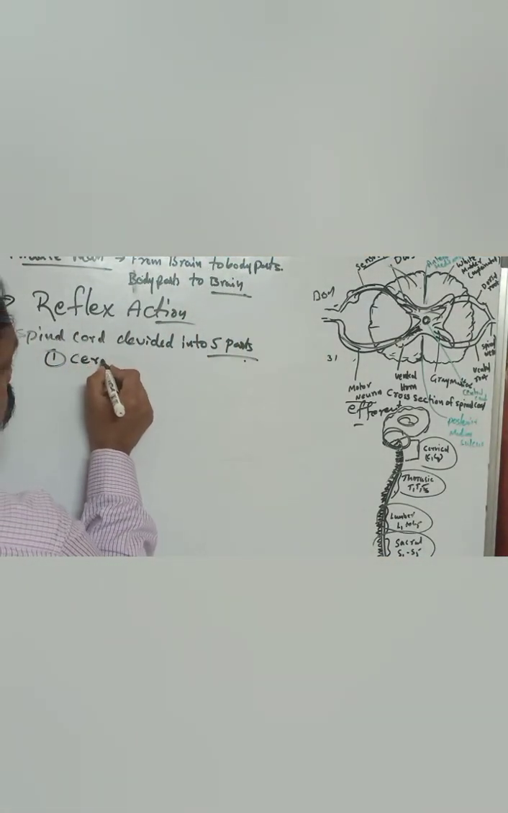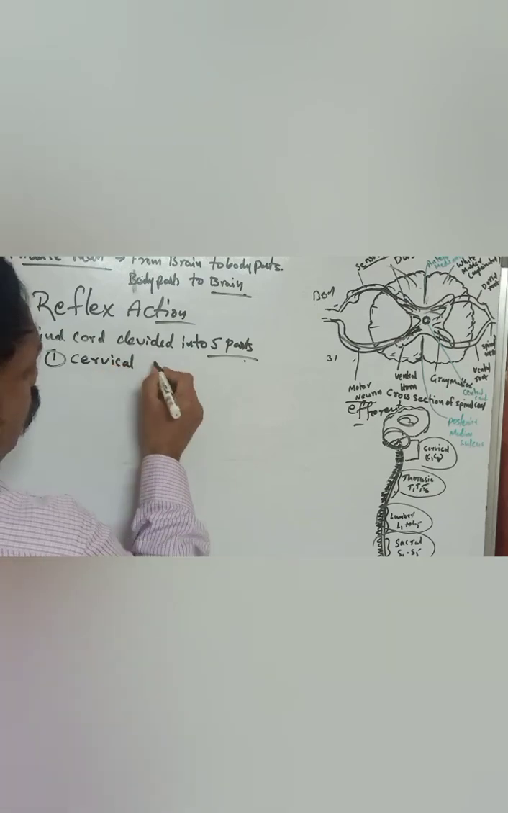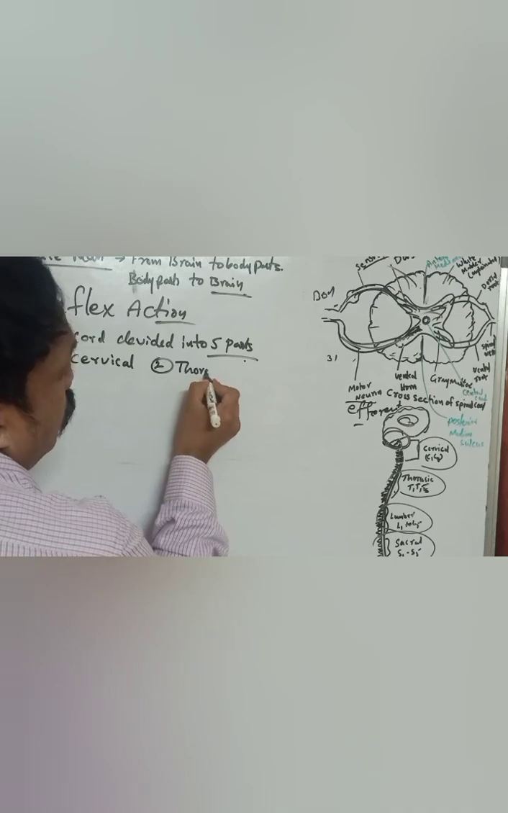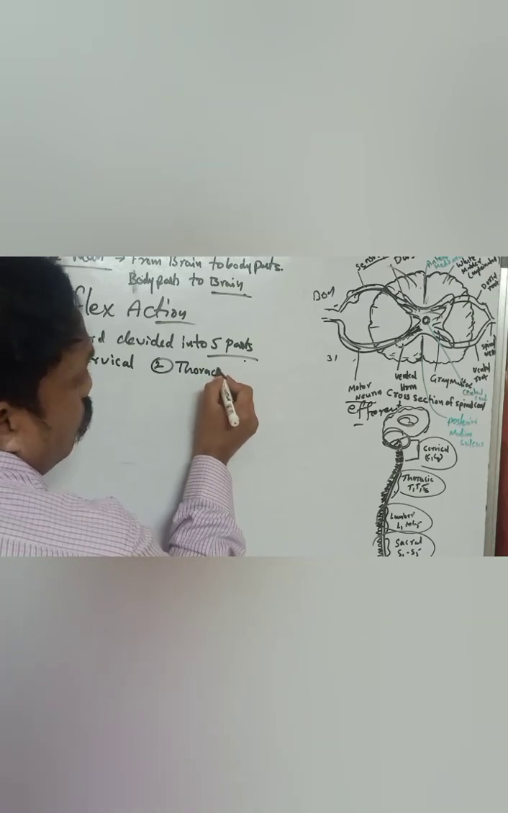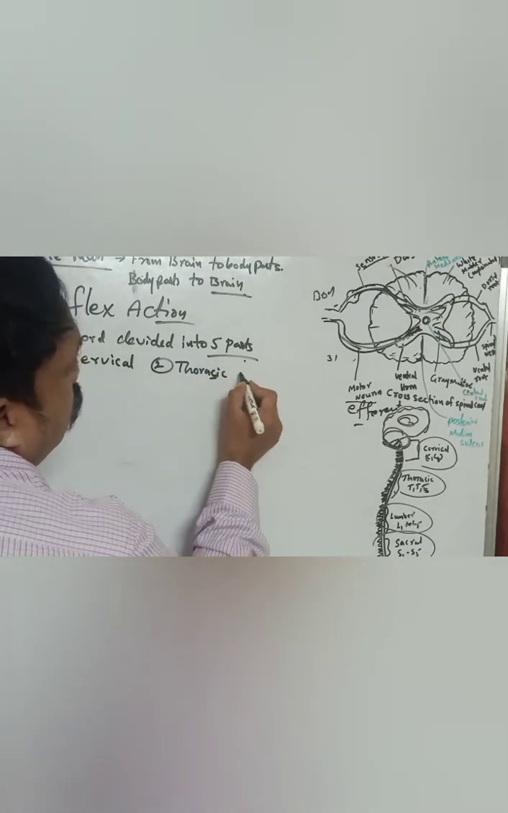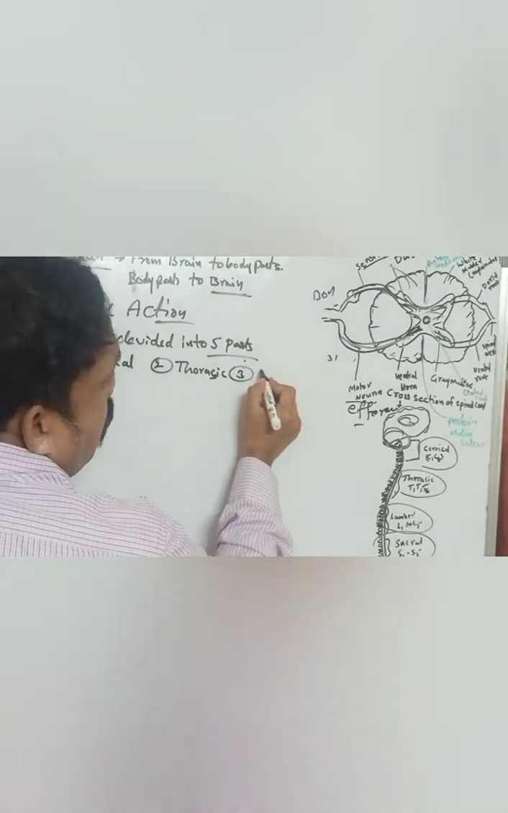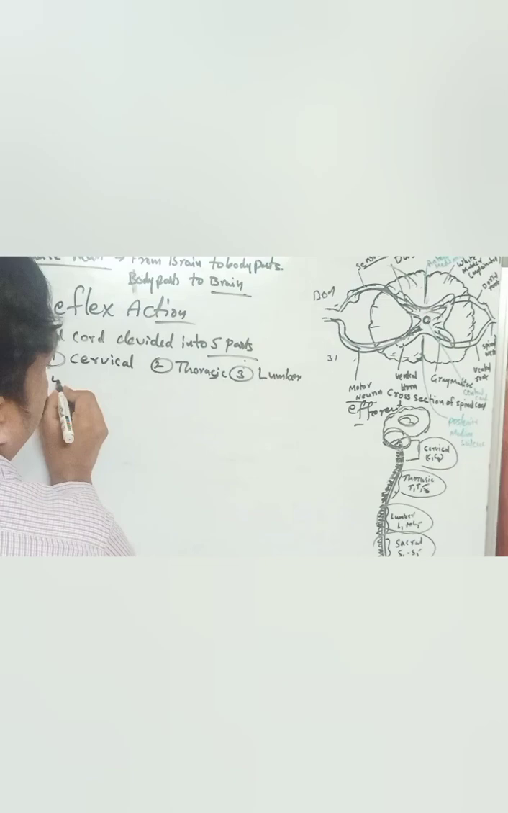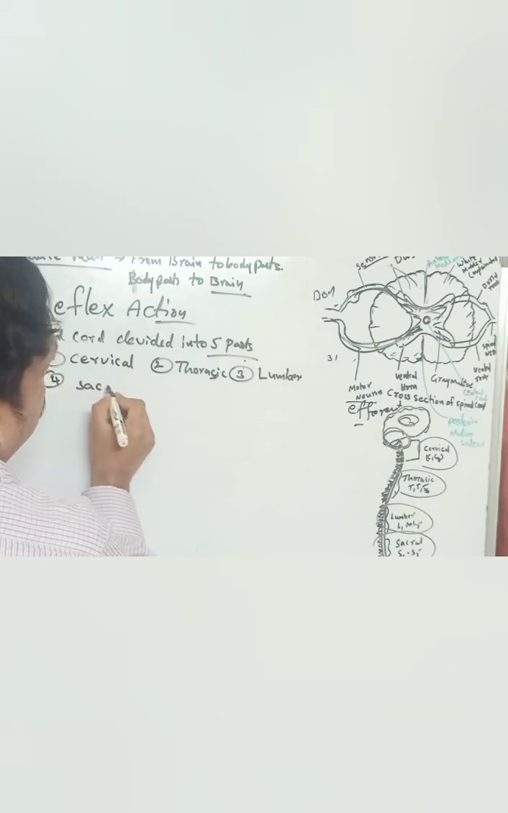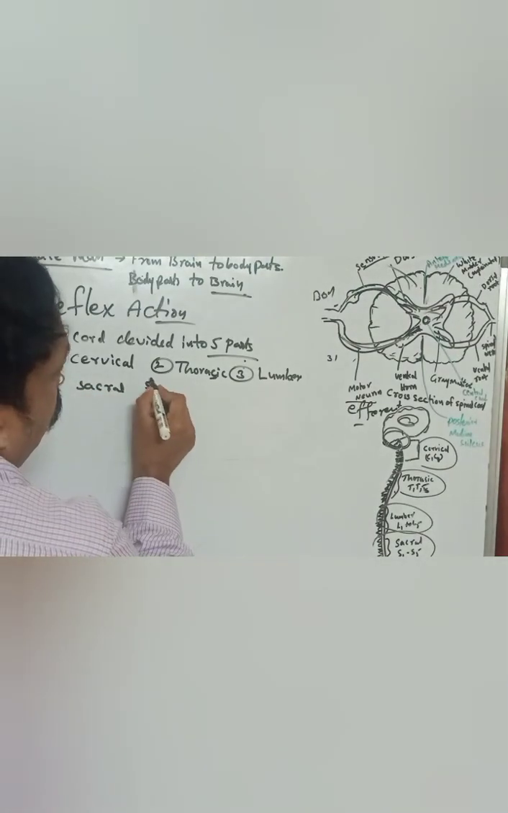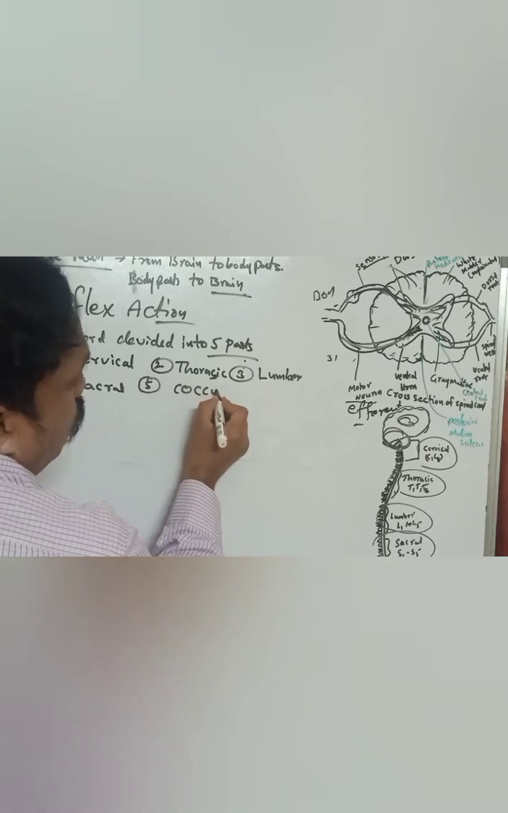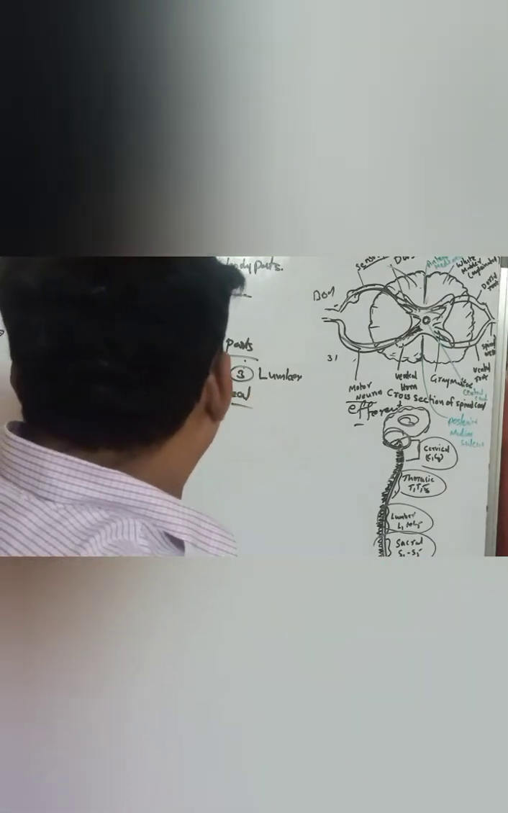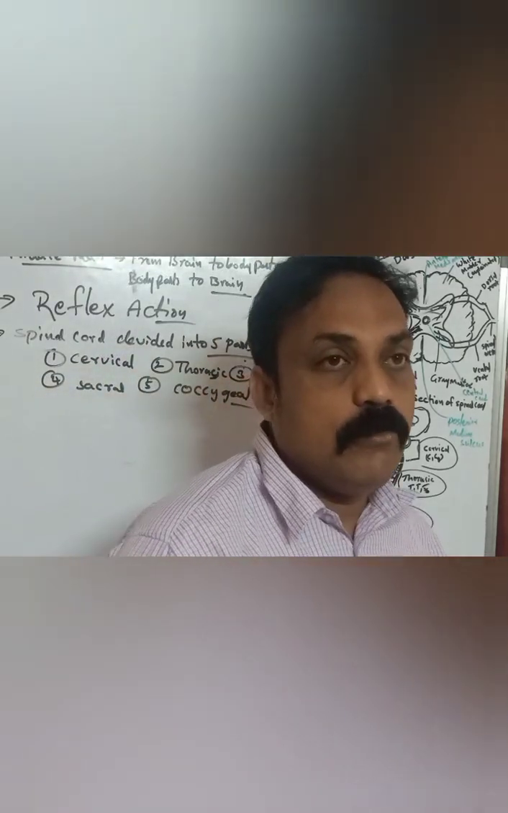What are they? Cervical is the first. The second part is thoracic, which is located in the thoracic region. The third one is lumbar, the fourth one is sacral, and the fifth one is coccygeal, based on their location. So the spinal cord is divided into five parts.